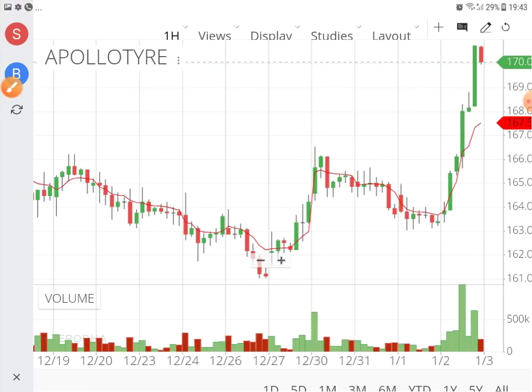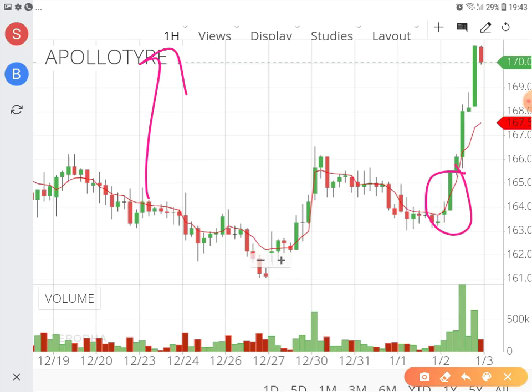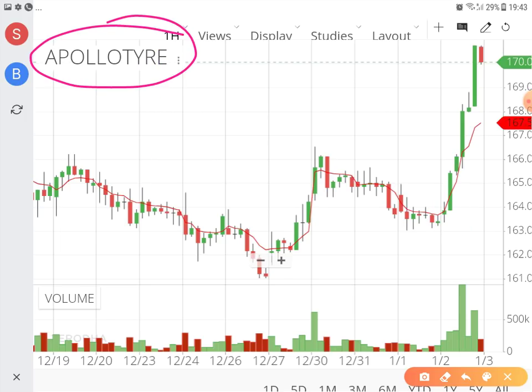Now if I take the 1 hour candle, you can see that there is some clarity. I'm talking about the same Apollo chart only. You can get to know the signal here that you need to buy, and you can buy it somewhere here, and you can continue to be in trade till 170 level.